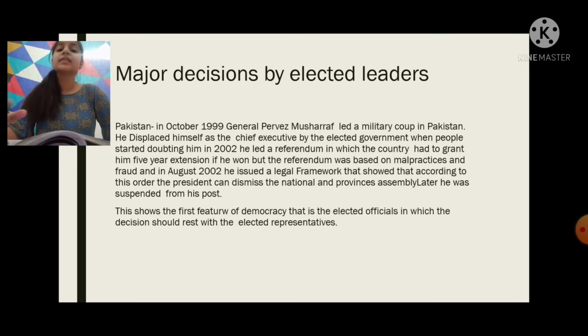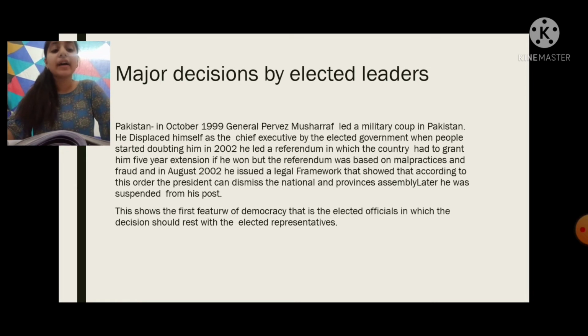Then when people started doubting whether it was a democracy, and the media started to criticize him, he held a referendum in 2002 so that he could make other countries also believe that Pakistan is still a democracy. So he held a referendum and he won it.